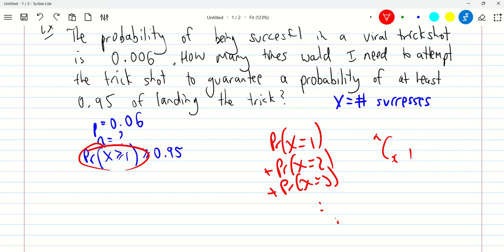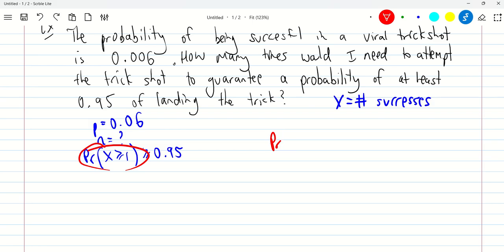What we can do is use the complement of this event to simplify the problem somewhat. So let me do some little work here. The probability that x is greater or equal to 1 is the same thing as 1 minus the probability of the complement.